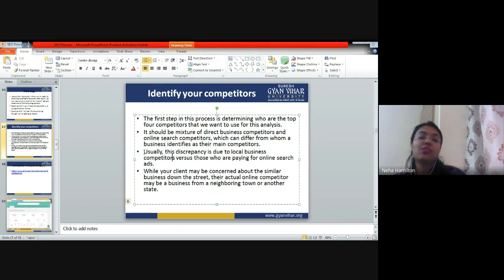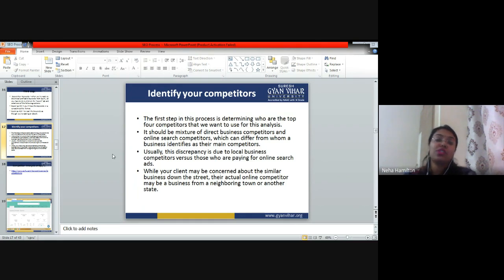Usually, this discrepancy is due to local business competitors versus those who are paying for online search ads. So, if you are going for search advertisement, then you have to find for a particular keyword who are your competitors. For example, if you are selling a very small thing like yo-yo balls in Jaipur, you have a small toy shop in Jaipur, then who are the people who are giving ads for toy shop in Jaipur, that you have to find out. तो आपके ऑनलाइन लोकल कॉम्पिटिटर्स ऐसे कौन से हैं जो ऑनलाइन एड देते हैं, ये आपको पता करना पड़ेगा.